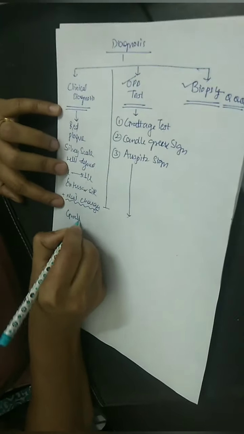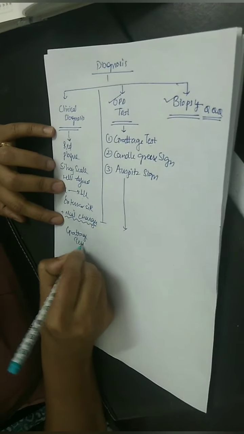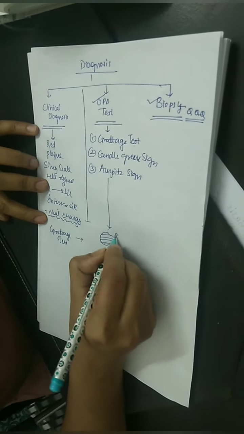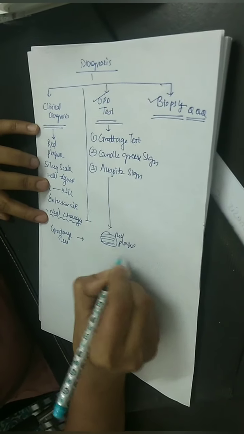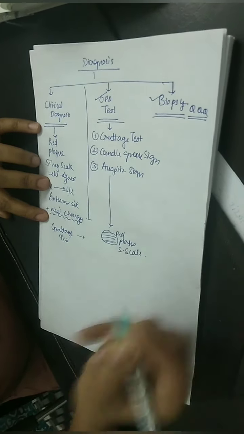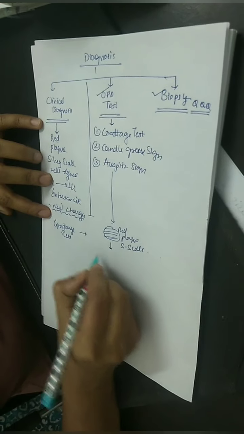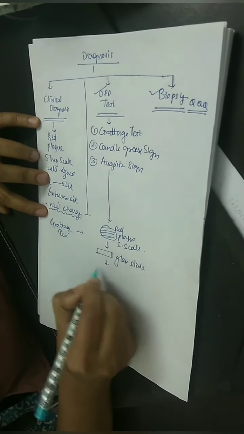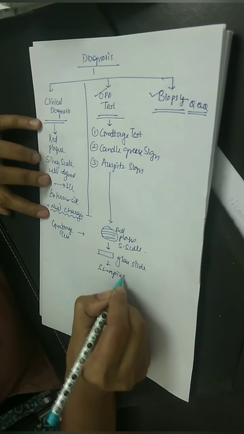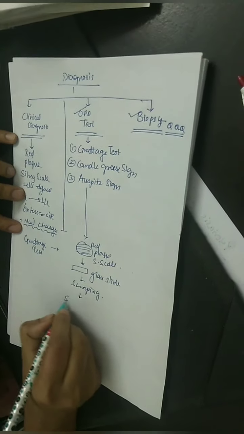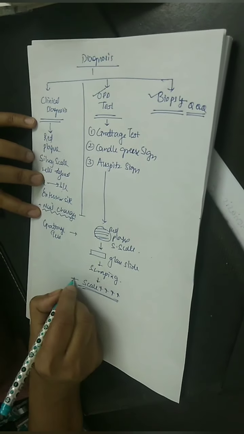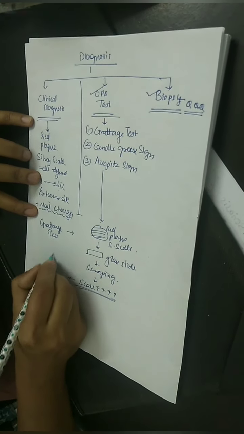So, what are these tests? In the Grattage test, what we do, we know this is a red color plaque with silver scale. Now, we have to confirm it. So, we will take a glass slide and start scraping, very mild and gentle scraping. What will happen? The scale will increase, accentuation of scale. And have you seen candles?